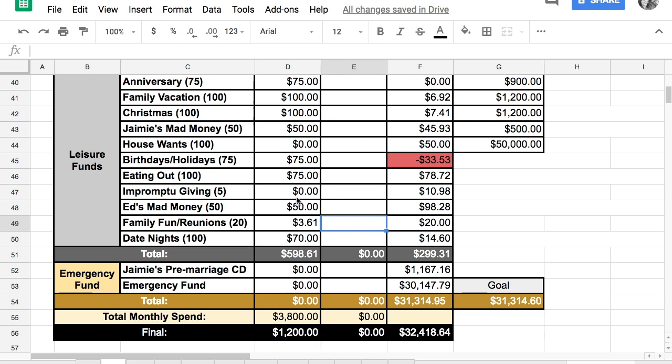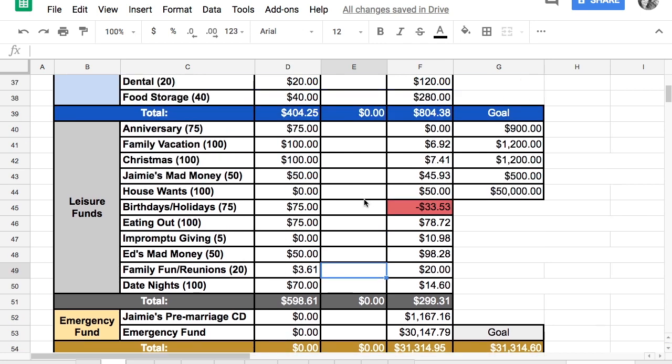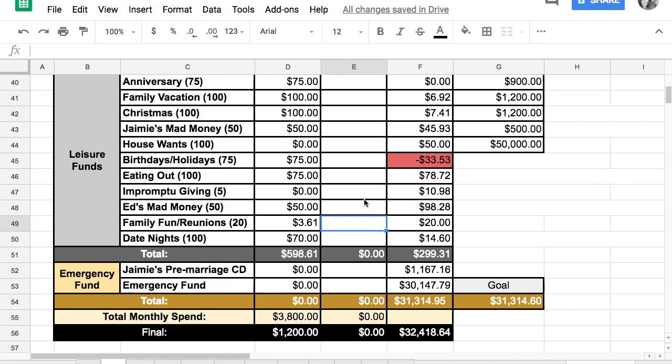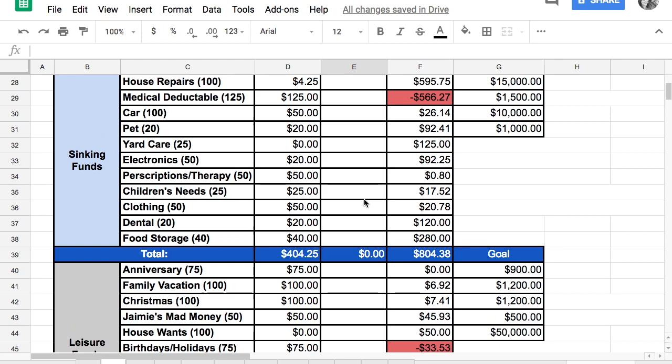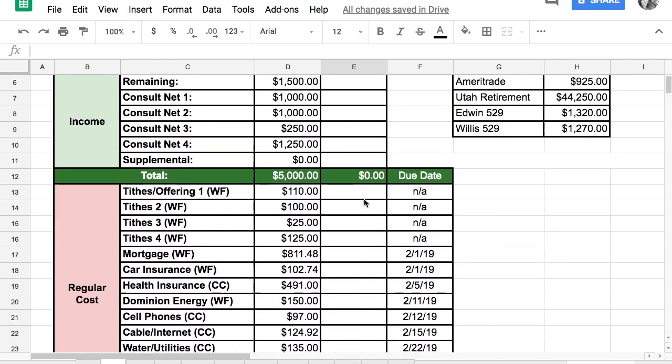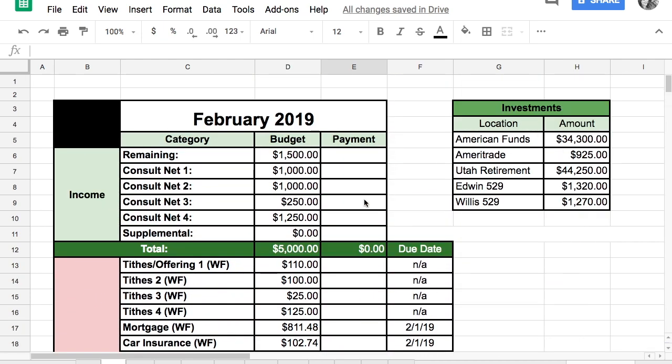So yes, we're not funding these as much as we normally project for our sinking funds. A big reason for that is because this is going to be a lower month for our paycheck. We're not necessarily starting on baby steps 4, 5, and 6 at this point because we're celebrating finishing baby step 3.